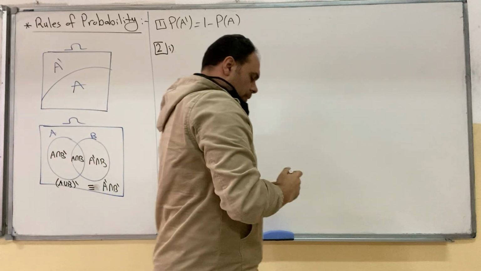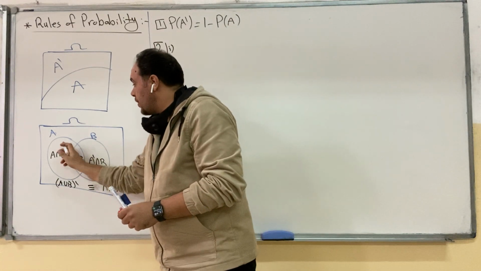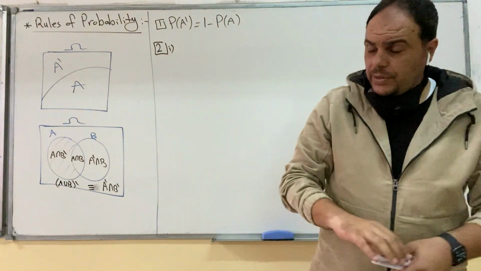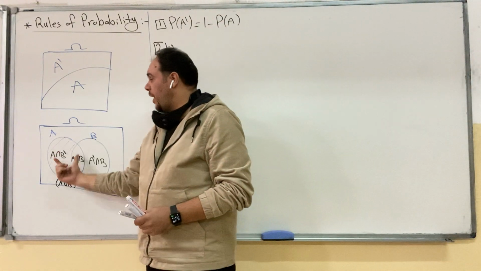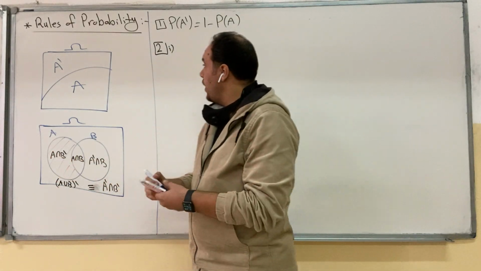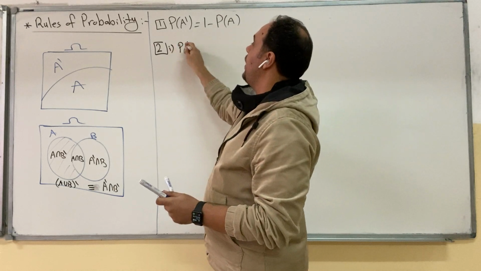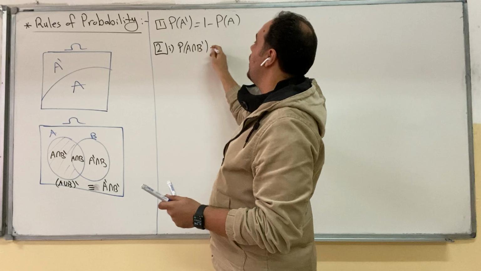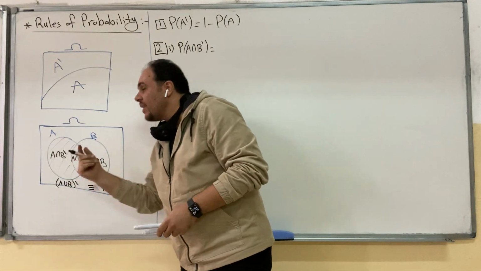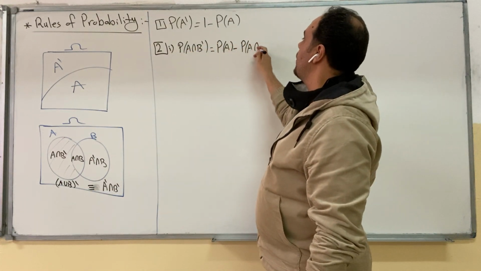Rule number 2, we need to find in terms of A, B and the intersection, this region. This region is part of A، أي جزء من A، part of A without the intersection. And when I ask you to find this region, probability of A intersection B complement, this is equal to probability of A minus the intersection. So it's probability of A minus probability of A intersection B.